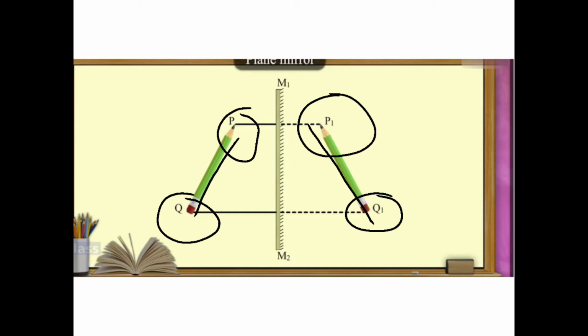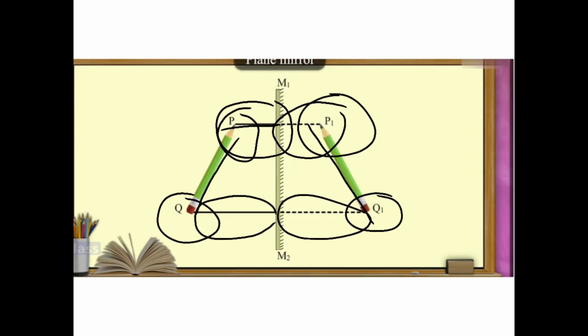Okay. So the image formed by the plane mirror gives you the same size as that of the source. Distance also same and size also same. So how far is it? This part and this part are the same, and even this part and this part are the same. Followed? Okay. Are the things clear?